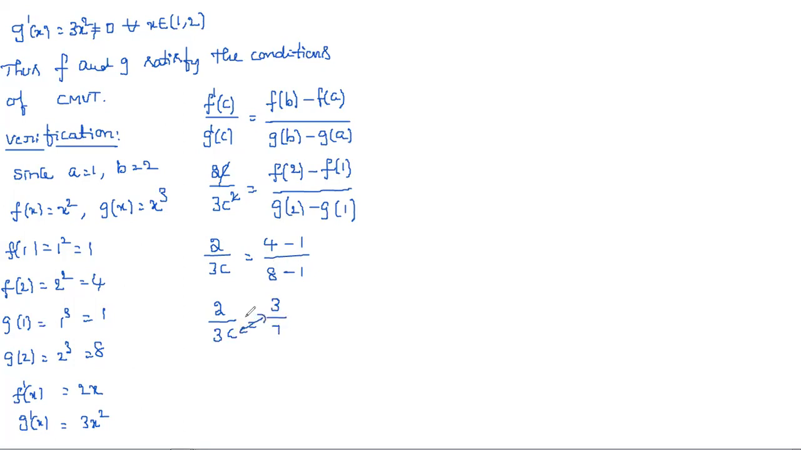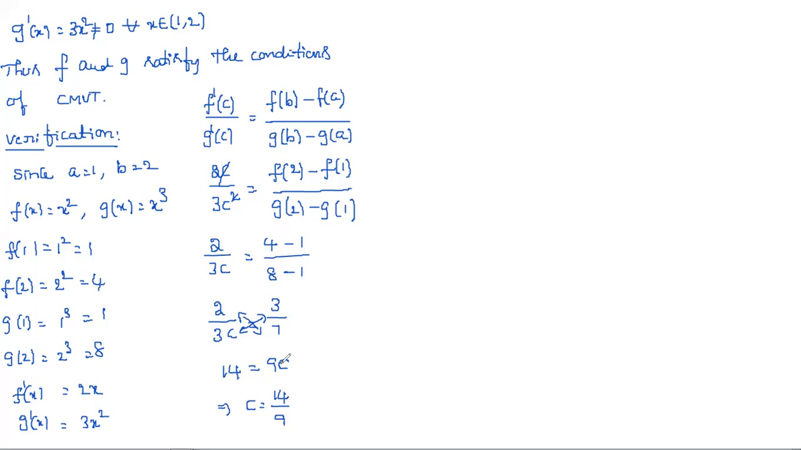Now cross multiply this. If you cross multiply, what you get? 2 into 7 is 14 and 3 into 3 is 9. So 9c is equal to 14, c is equal to 14 by 9. So 14 by 9 is 1 point something.